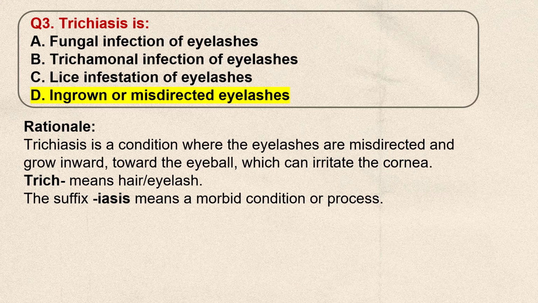Ingrown or misdirected eyelashes. Trichiasis is a condition where the eyelashes are misdirected and grow inward toward the eyeball, which can irritate the cornea. Trich means hair or eyelash. The suffix iasis means a morbid condition or process.